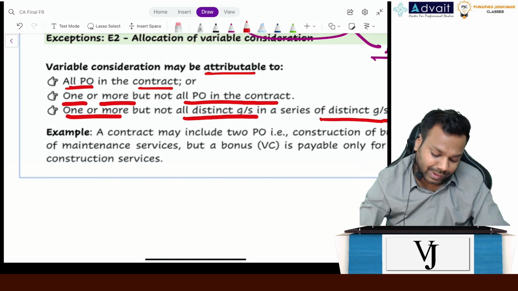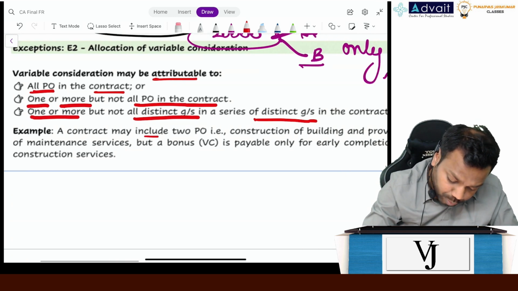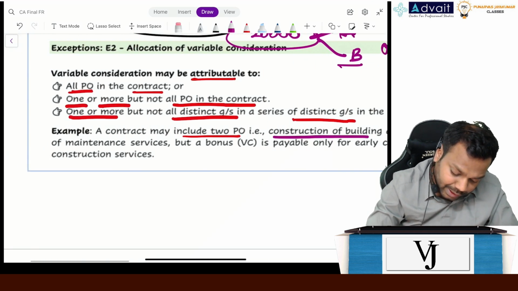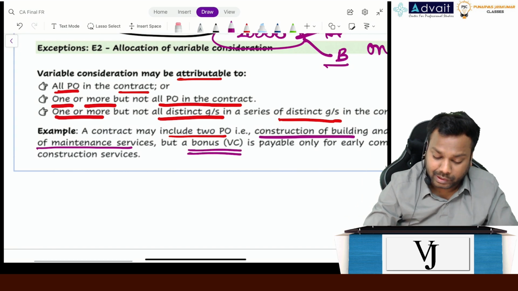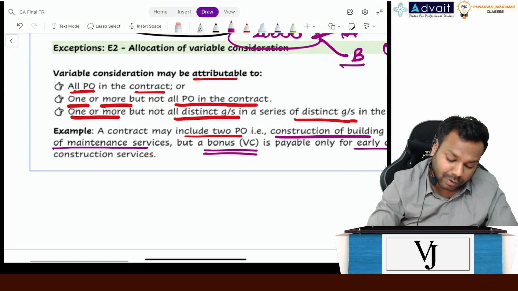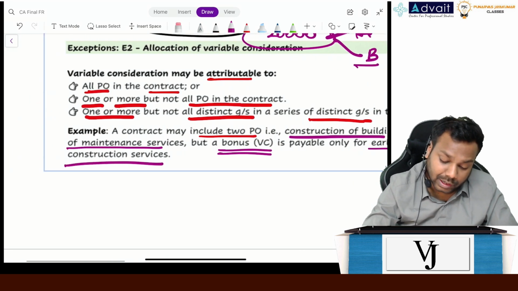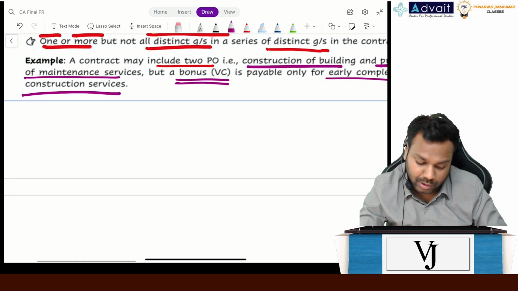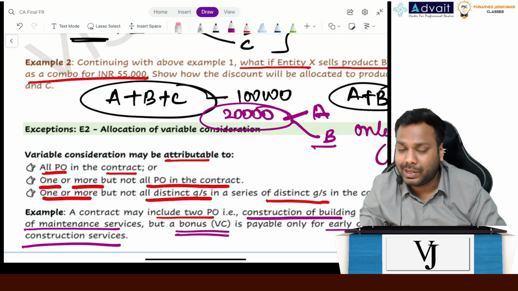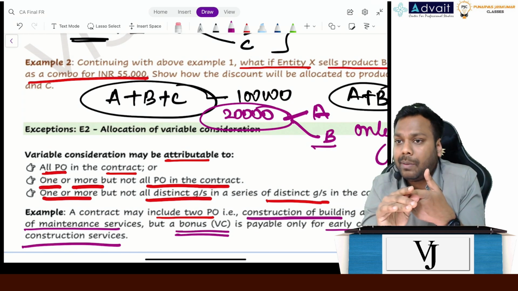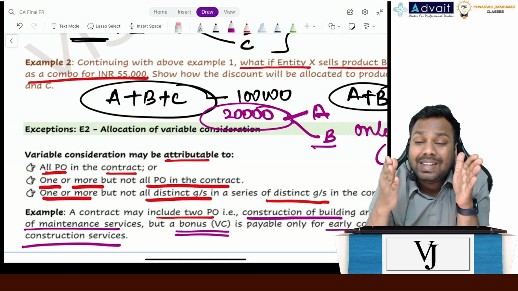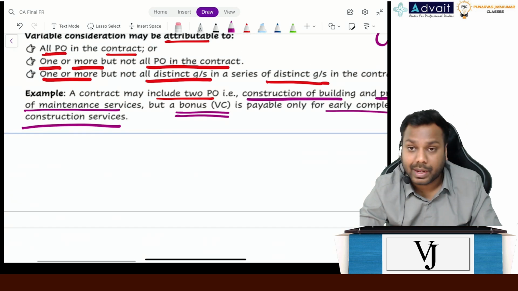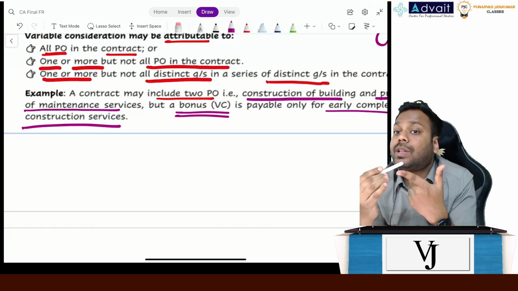Now it says the example. A contract may include two performance obligations: the construction of a building and the provision of maintenance services, but a bonus variable consideration is payable only for the early completion of the construction services and not for the provision of maintenance services. It's only for the construction and not for the maintenance. Is it clear, everyone? Basically, it's more like a discount itself. Though variable consideration is there, it can be allocated either to all or only to specific obligations, which will be given in the question. Like in our case, when we took that incentive, it was for the construction services.